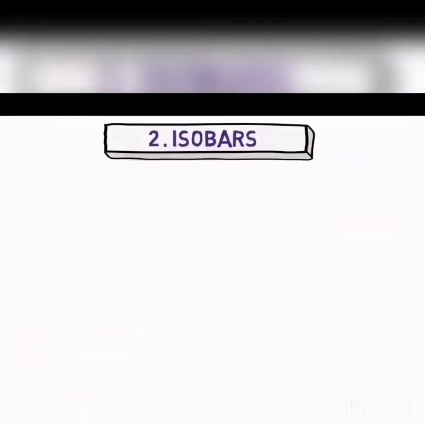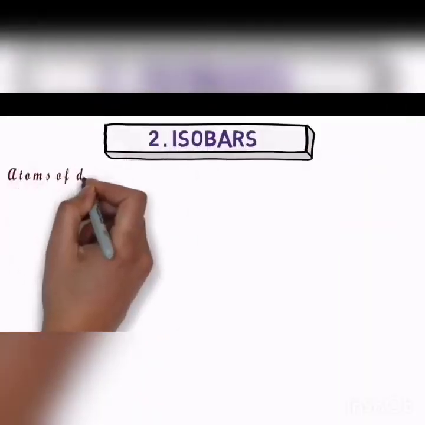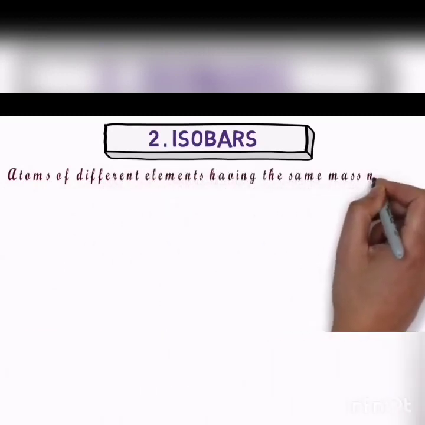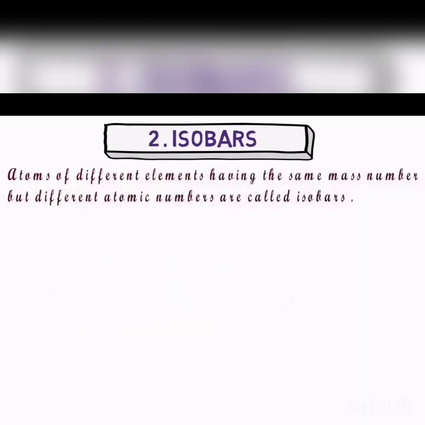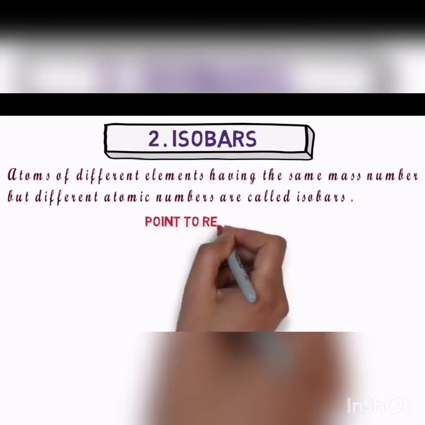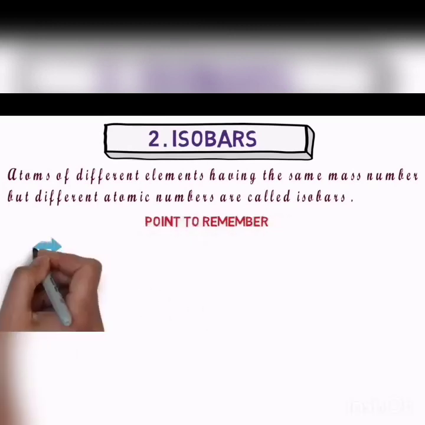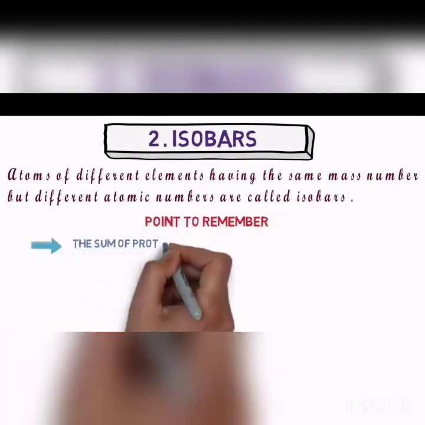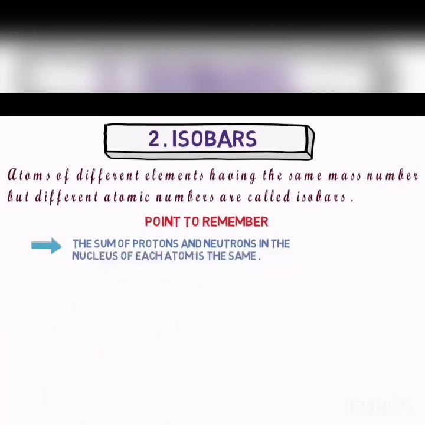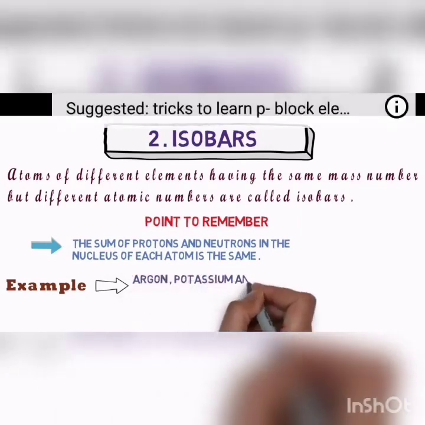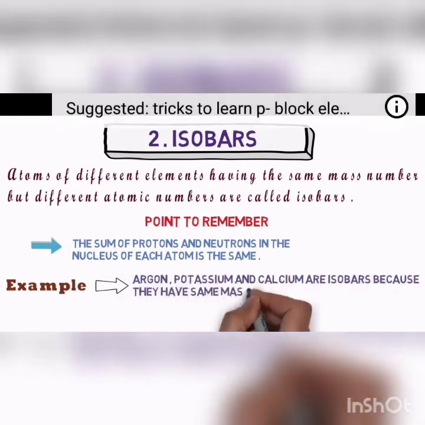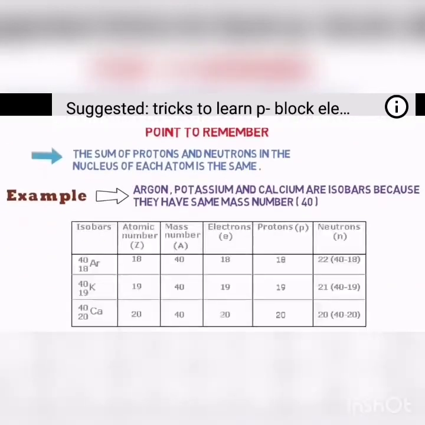Next, we are going to see about the isobars. Atoms of the different elements having the same mass number but different atomic number are called isobars. Points to remember. The sum of the protons and the neutrons of the nucleus of the atom is the same. Examples: argon, calcium and potassium. They have the same mass number, 40.